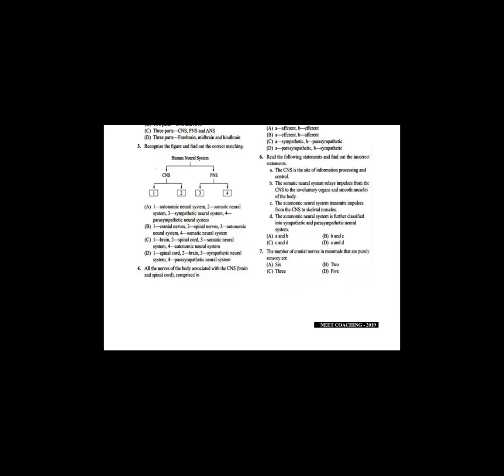So the classification consists of, first one brain, second spinal cord, third one somatic neural system, fourth one autonomic neural system. So the answer for question 3 is C.